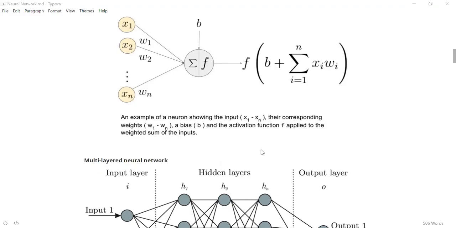Not only sigma xiwi, but you also add bias to that. Bias is present at every hidden node. So every hidden node has a bias parameter. We add that value to the sigma xiwi, and once that value is there, you pass it through the activation function. The activation function will restrict it to a value between 0 to 1.